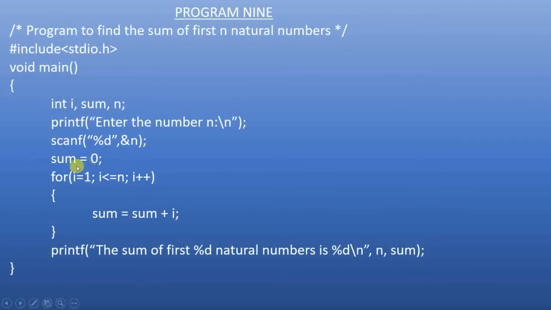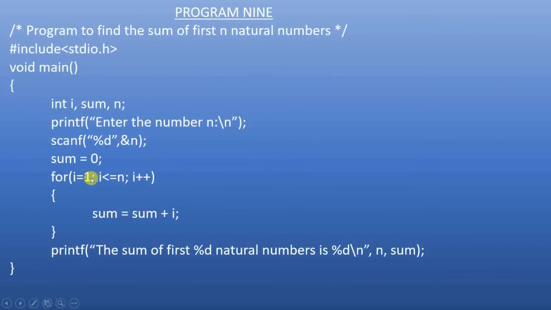Okay, in this for loop, this statement i equals 1 will be executed only once. But this condition i less than or equal to n and this i plus plus will be executed multiple times. Okay, this i equals 1 will be performed initially before entering the loop. And if you want to enter the loop, the condition must be true. Only then you can enter the loop. This is the starting point of the loop. If you want to enter the loop, you can enter only through the condition, not from here. Okay, you initialize the value, check the condition, then enter the loop.